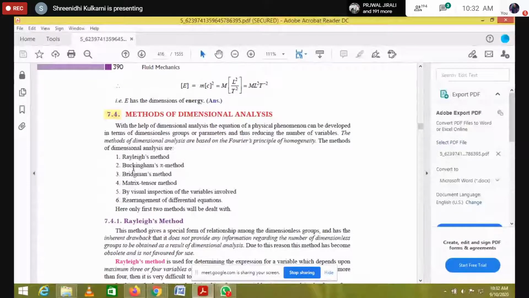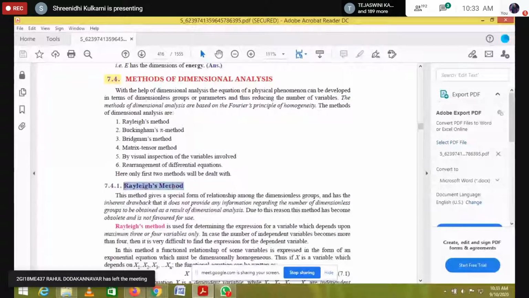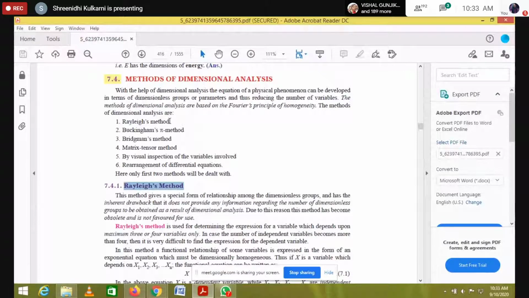As I told initially, if you take any turbine, there we can see at least 7 to 8 or even 10 dimensionless groups. We are going to reduce those to a number of variables, either 2 or 3. That we can call dimensional analysis. First I will go through this method, and in detail I will explain the Buckingham's pi method.